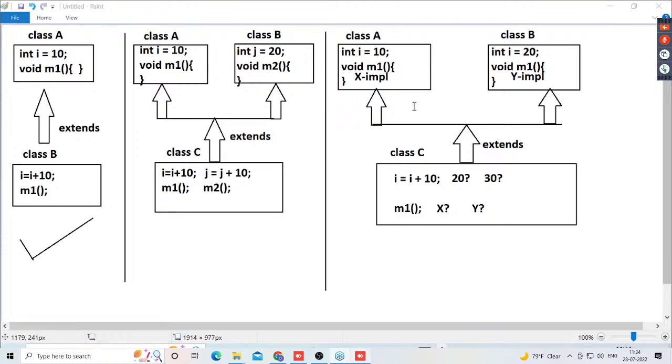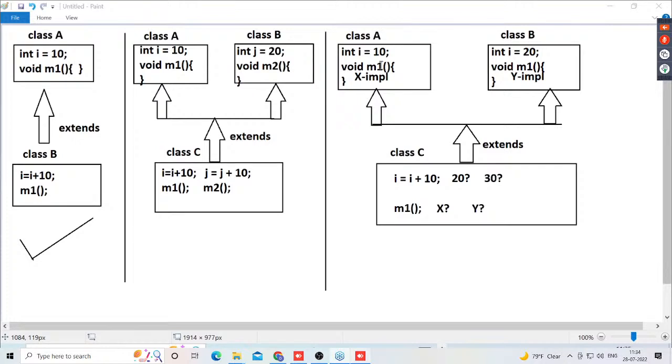In Python, it will give priority to the first super class in the order. What is the first super class in the order? A. So directly it will search for i and the M1 method in super class A. If the values are available, those values will be given directly to the child class. If the values are not available for the i variable and M1 method in super class A, then the PVM, the Python virtual machine, will search for them in the next super class. What is that next super class? Class B. If they are available in class B, then it will use that.